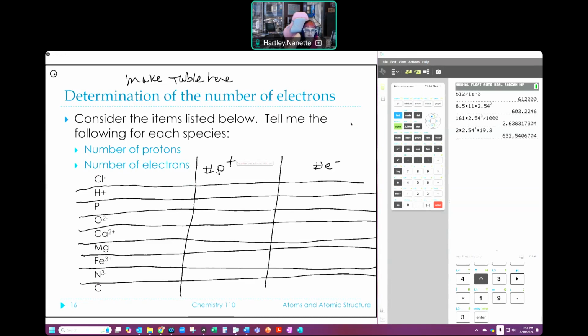All right, you ready to talk about this? Now, in order to find the number of protons, I have to look at the atomic symbol. Remember, the atomic symbol should tell me where it is on the periodic table, and therefore I should be able to figure out how many protons it has. So I need to look at a periodic table. I am going to pull up the exam handouts, and we'll talk about the one that's on there.